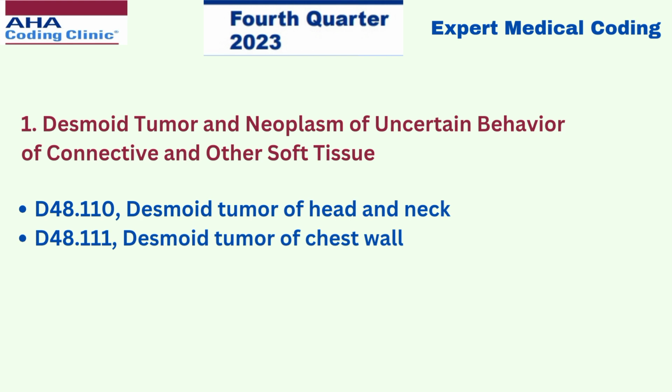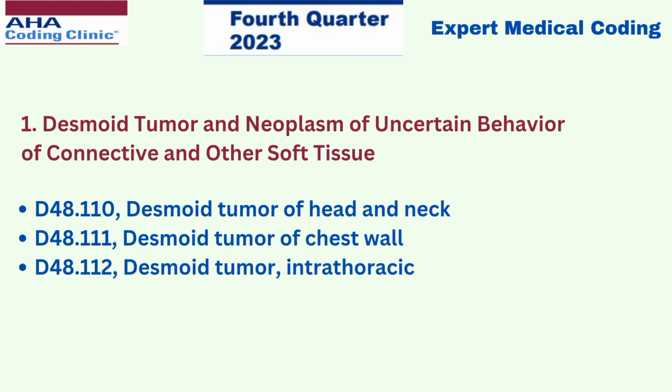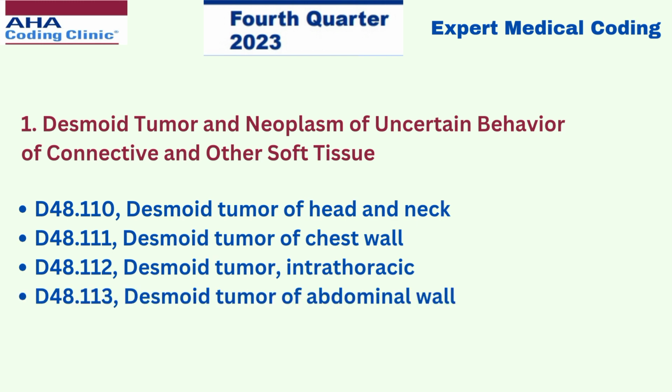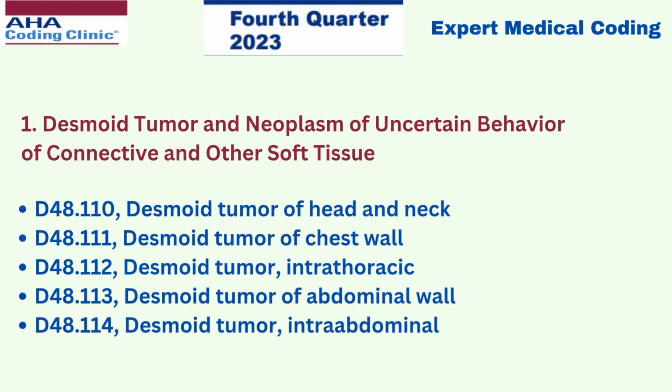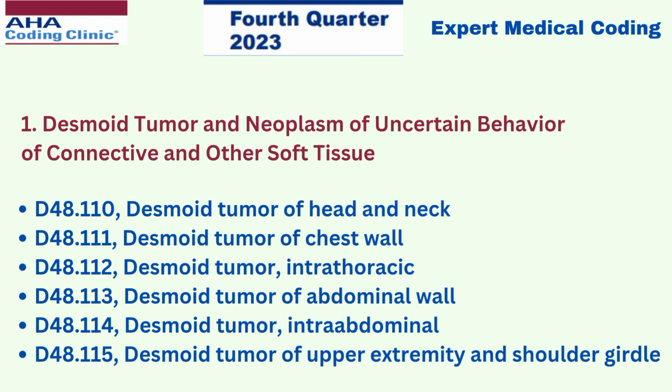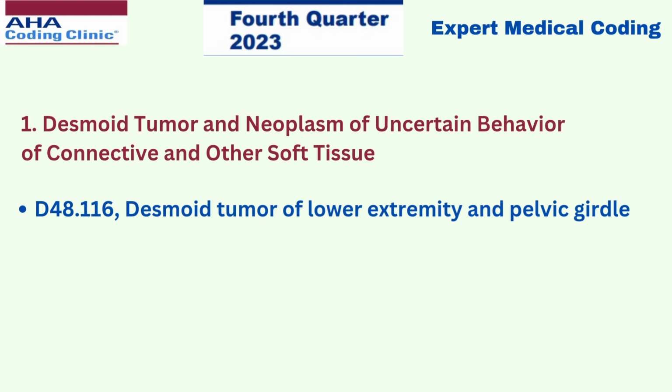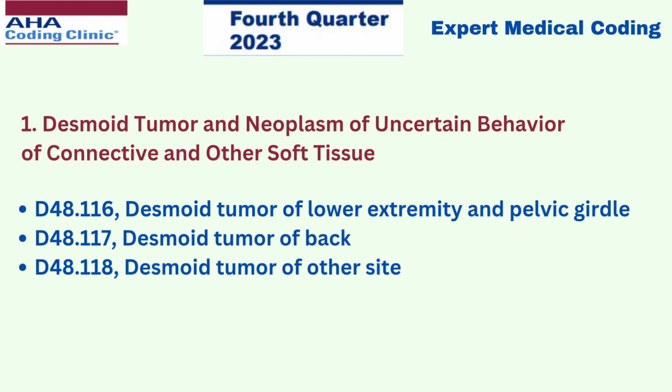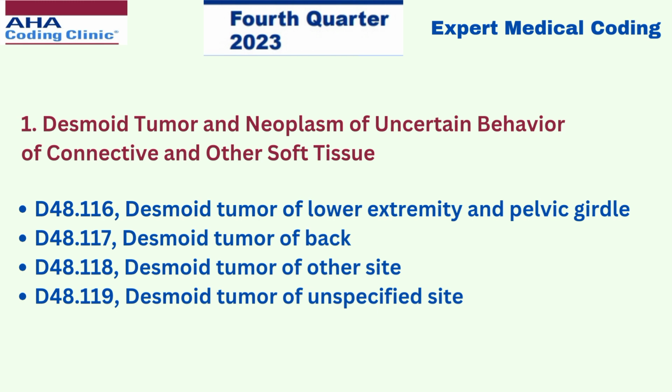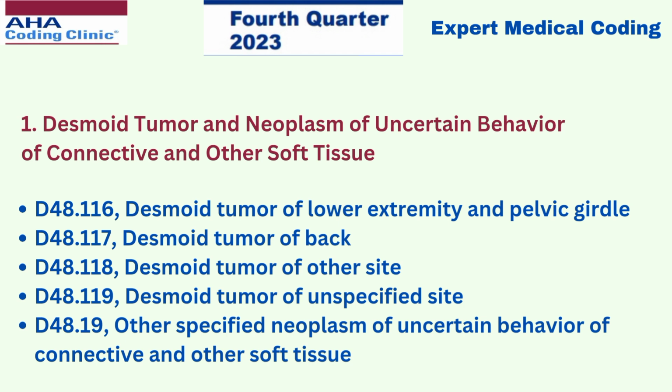D48.111, desmoid tumor of chest wall, D48.112, desmoid tumor intrathoracic, D48.113, desmoid tumor of abdominal wall, D48.114, desmoid tumor of intra-abdominal, D48.115, desmoid tumor of upper extremity and shoulder girdle. D48.116 is for desmoid tumor of lower extremity and pelvic girdle. D48.117, desmoid tumor of back. D48.118, desmoid tumor of other site, and D48.119 for desmoid tumor of unspecified site. D48.194 for other specified neoplasm of uncertain behavior of connective and other soft tissue.